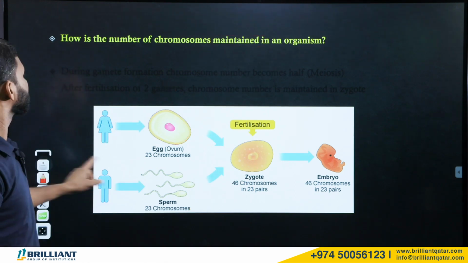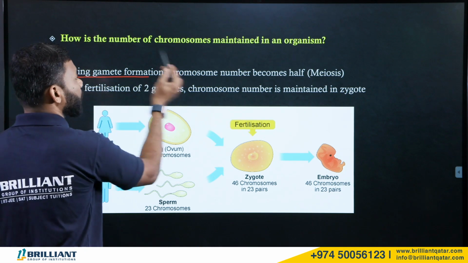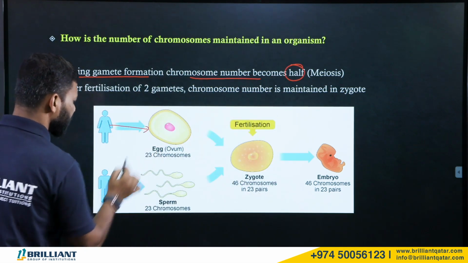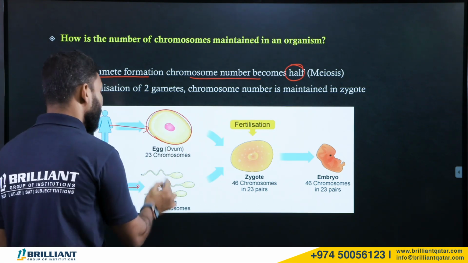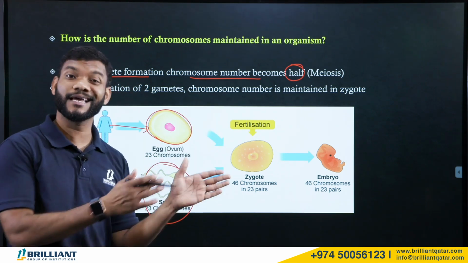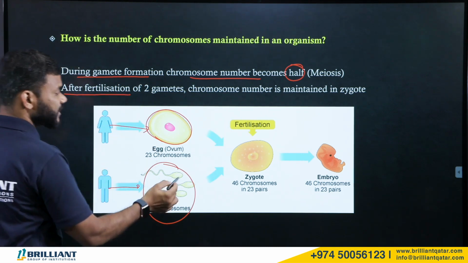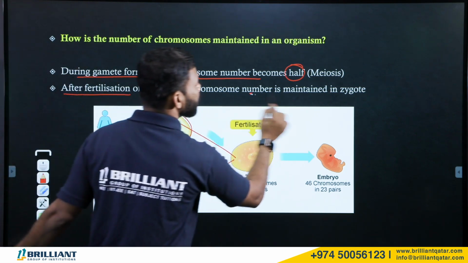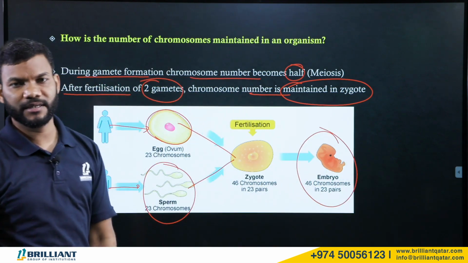Are you getting the point? So that is one of the important questions. During gamete formation, the chromosome number gets halved. Whenever the chromosome number gets halved, we call that type of cell division meiosis. Meiosis, otherwise called reduction division, happens during gamete formation. Now, after the fertilization, what will happen? After the fusion of these two gametes, the chromosome number will be maintained in the zygote.